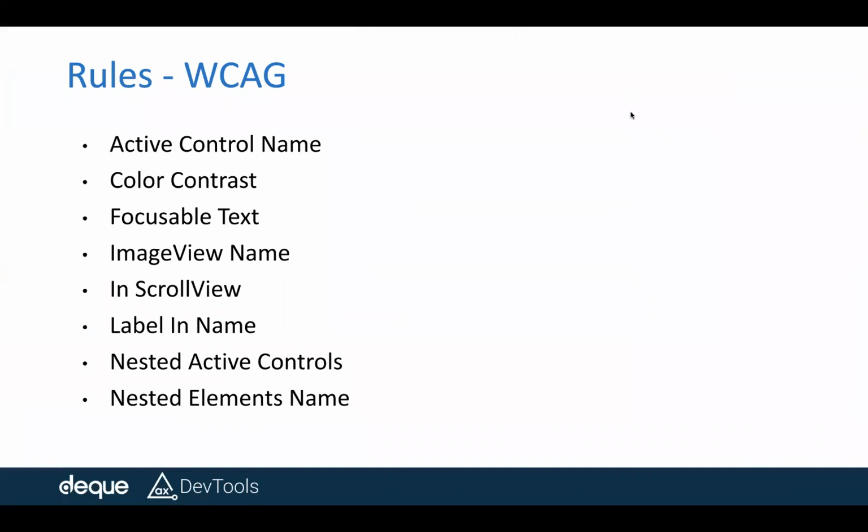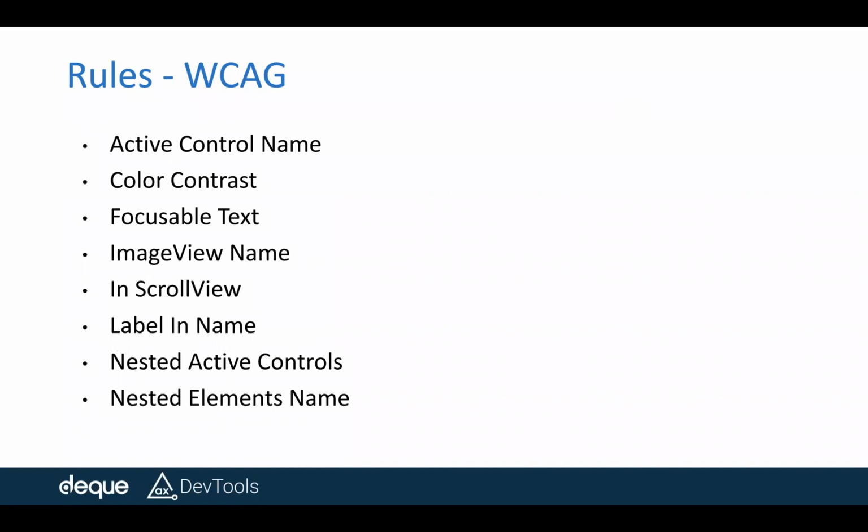We have been telling you all that we cover 15 rules from WCAG, which can be critical issues or best practices, but these are all very crucial for a person with disability to be able to interact with the application that your organization or you yourself are building. So let's take a quick peek into those rules. The very first one is the active control name, which Sujashri has very wonderfully covered just now.